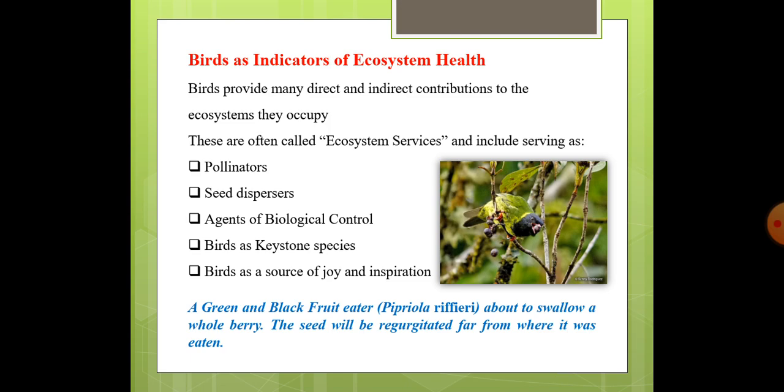So we see that birds are also indicator species and they indicate a healthy ecosystem. Wherever they are, there are a number of birds. We come to know about the health of that ecosystem. And birds are those animals which are easily studied and observed, and many scientists have been working on different types of birds regularly.